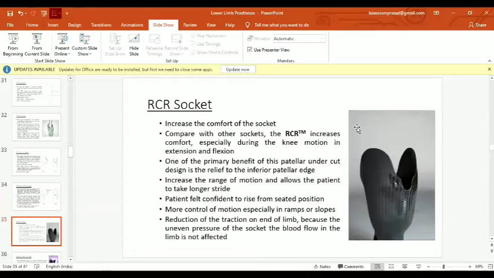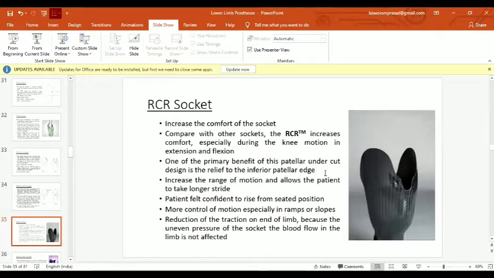So, the RCR socket. It stands for range of motion, comfort, and rotational control socket. It increases the comfort of the socket because the trimline is more distal to the inferior edge of the patella. So it gives relief to the inferior patellar edge, and it increases range of motion and allows the patient to take a longer stride. And whenever the patient sits and stands, the patient feels confident and very comfortable while rising from the seated position.